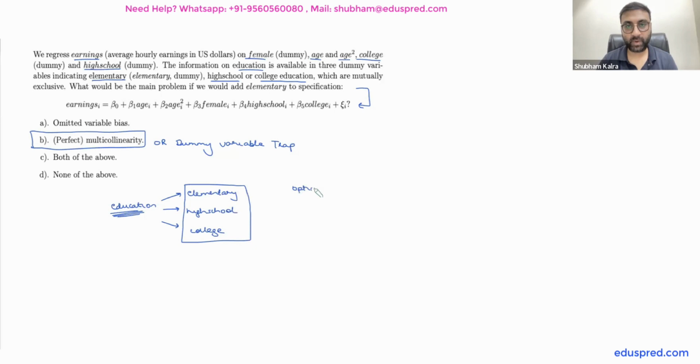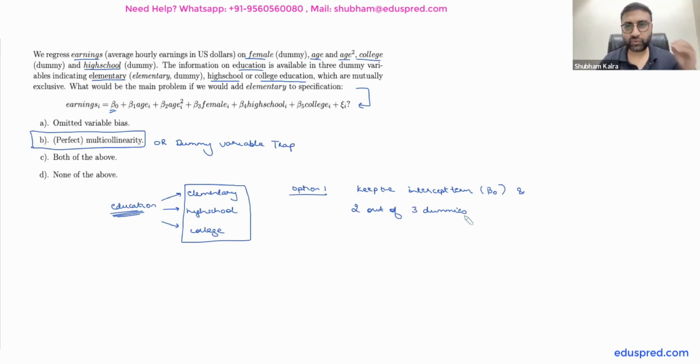So your option number 1 is keep the intercept term, which is beta 0. So keep the intercept term, which can also be called constant term, by the way. Either way, it is denoted by beta 0, and 2 out of 3 dummies. Okay, so you have to take 1 dummy less. So this is your first option available if you want to avoid perfect multicollinearity.